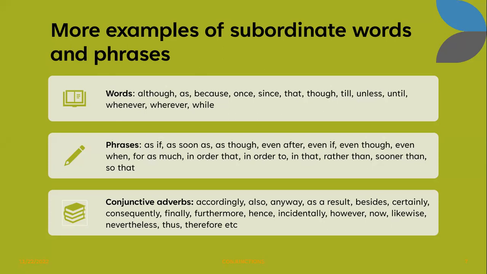And we have some conjunctive adverbs: accordingly, also, anyway, as a result, besides, certainly, consequently, finally, furthermore, etc. So again, just as a refresher, conjunctive adverbs are adverbs that can join a word, phrase, or sentence, right? So keep that in mind.